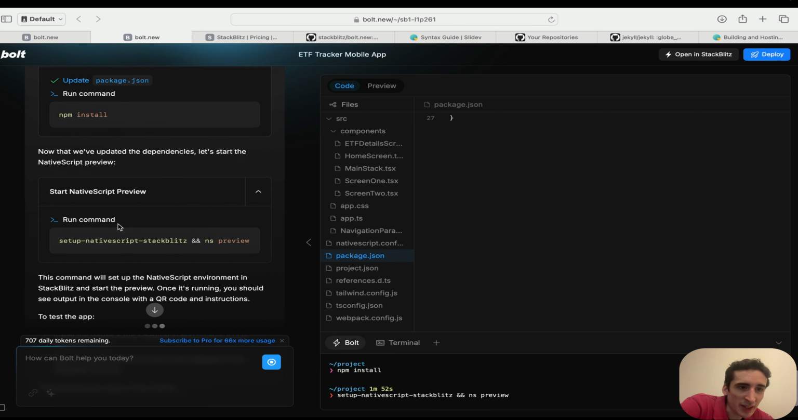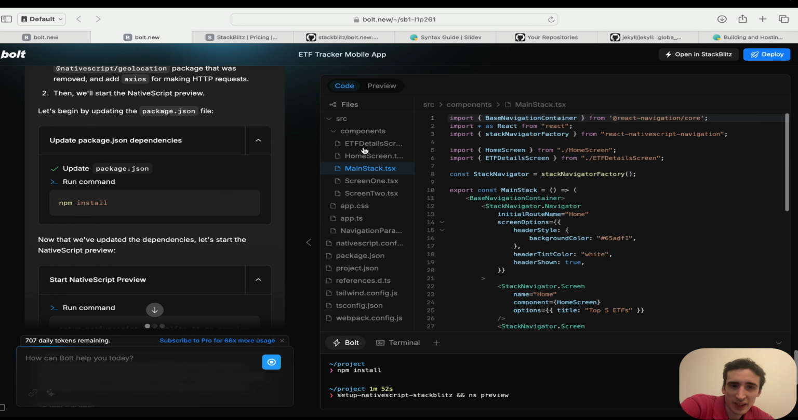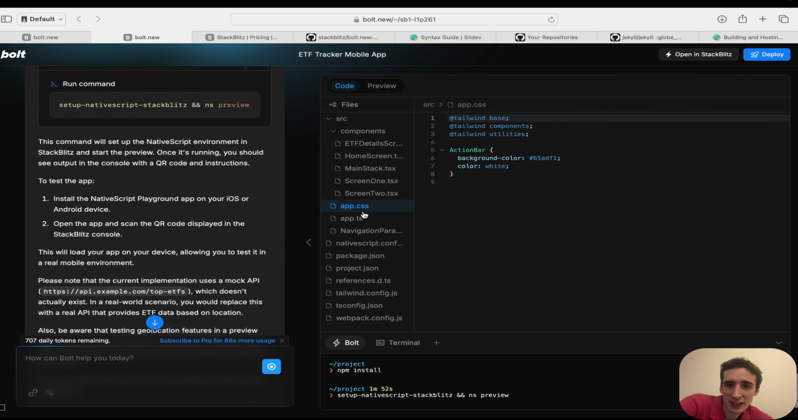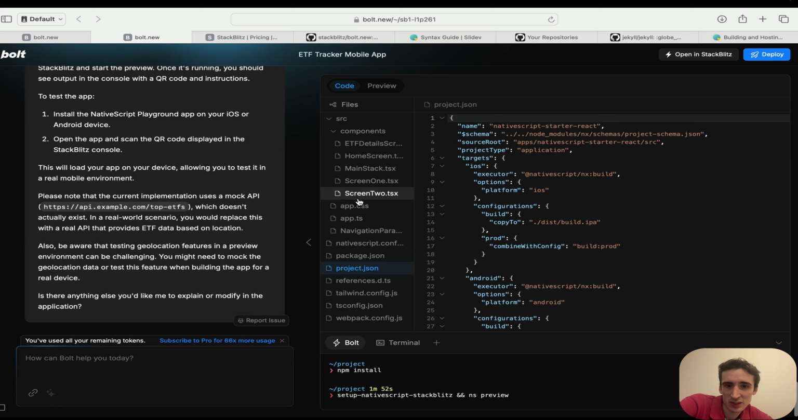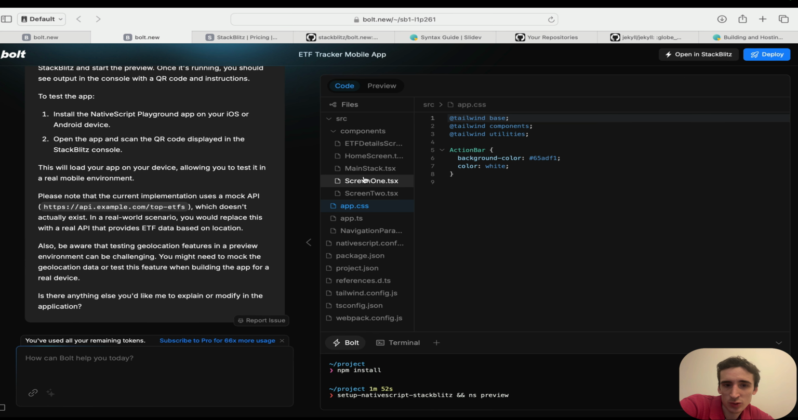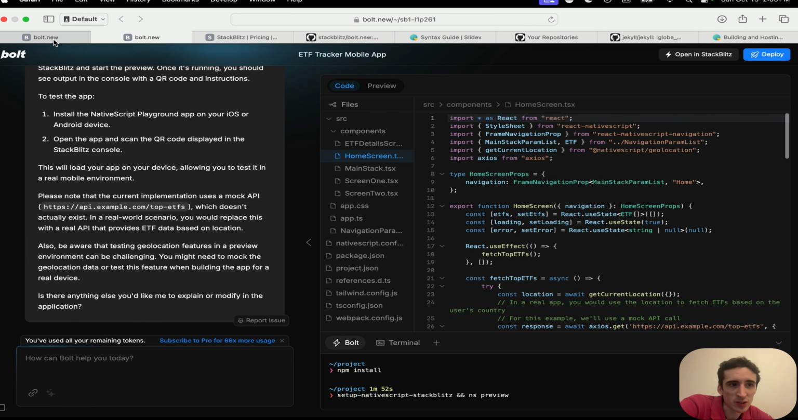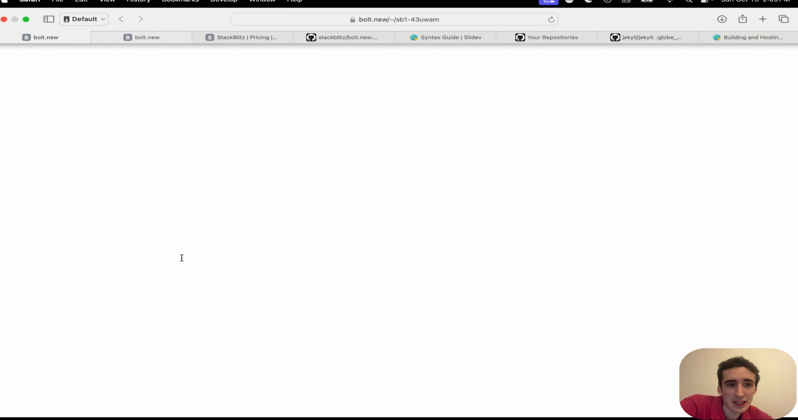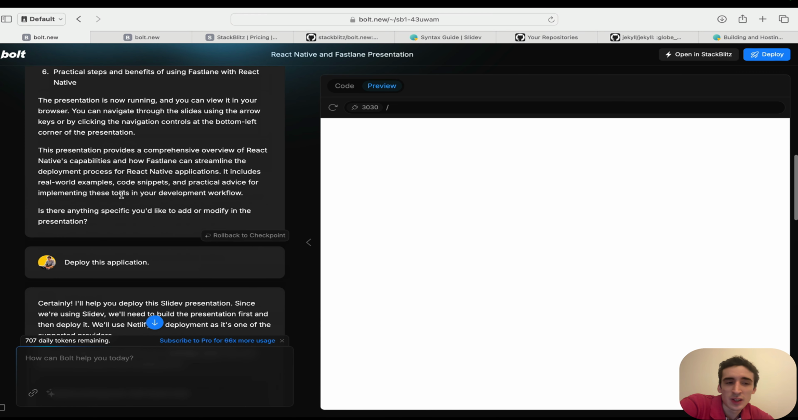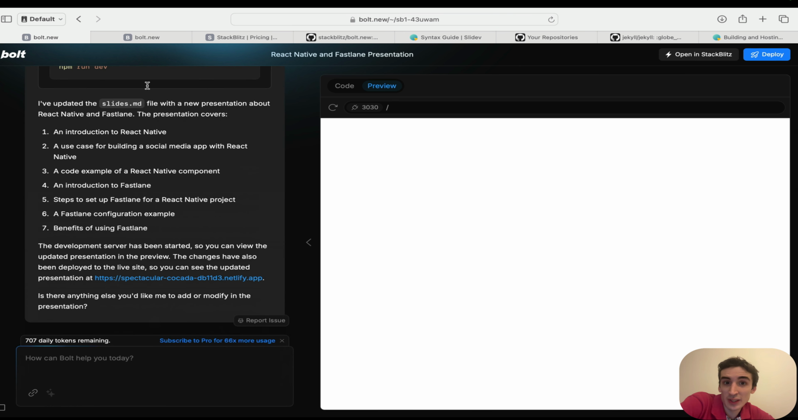All right. So pretty much, that's it. I suggest you have a look and play around with it. Here, you see, basically we have a really nice app, really good, just to show the top ETFs people should buy based on their location. And the other one is a nice slide presentation about Fastlane, how to deploy a React Native application with Fastlane.